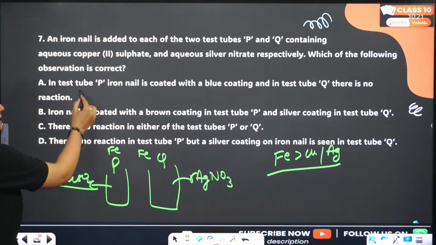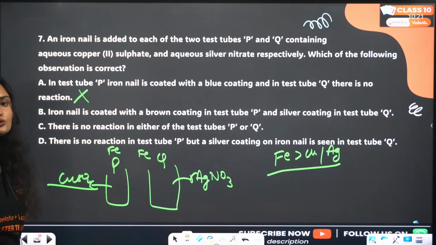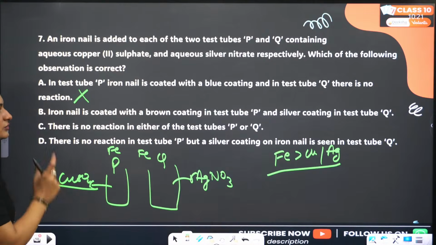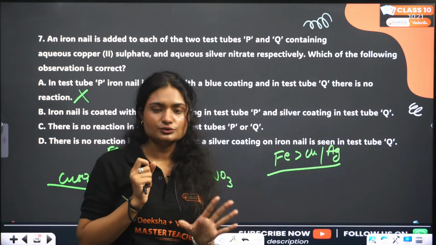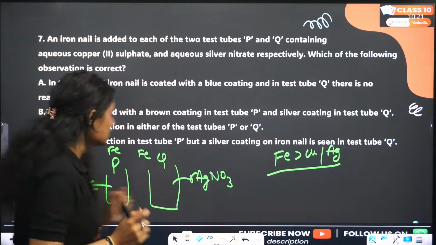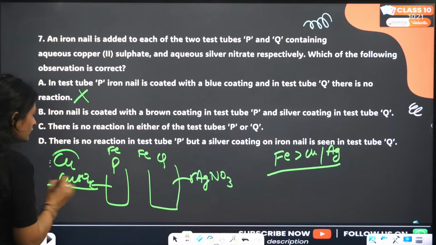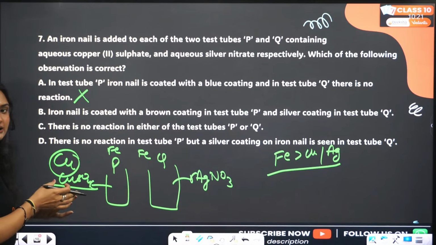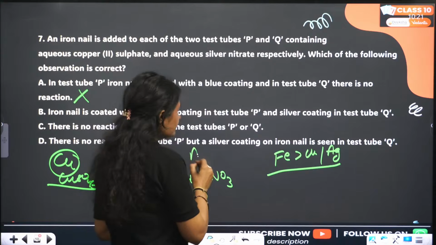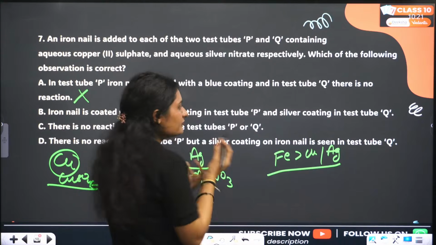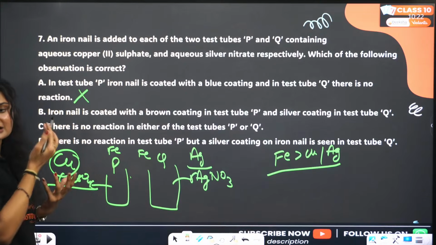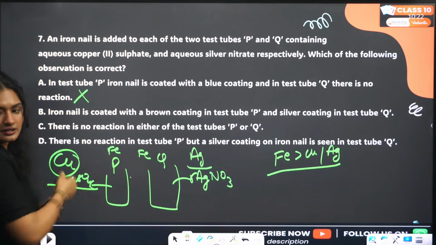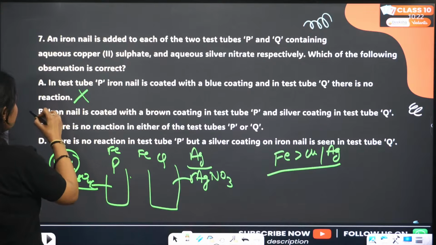A is not the correct answer because according to A, in Q there will be no reaction, and that is not correct. Second, the iron nail is coated with a brown coating in test tube P and a silver coating in test tube Q. Yes, that is correct. Why? Because the copper coating is reddish brown in color, and silver has a silver color. So the correct answer is option B, not C.